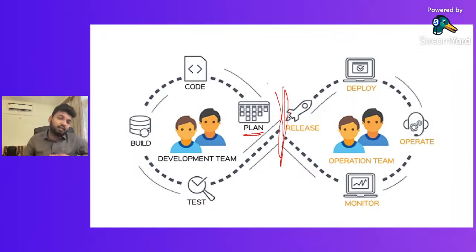At the last, they take more time to give feedback or suggestions to make changes in the software. That is why DevOps came into place to remove this wall of confusion or conflict.